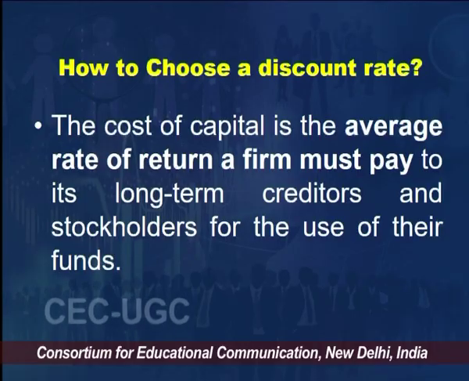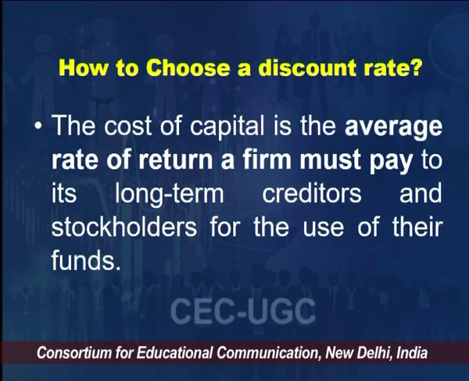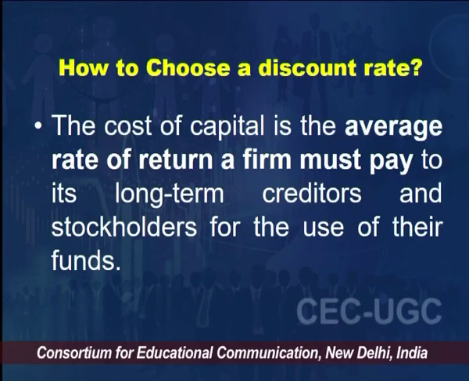Question comes in: how do we choose the discount rate? I just mentioned that cash flows are discounted. The cash flows are actually discounted on the basis of the average rate of return a firm must pay to its long term creditors and stakeholders for the use of their funds, because the company is using funds which are invested by shareholders, which is equity, or it is using debt.